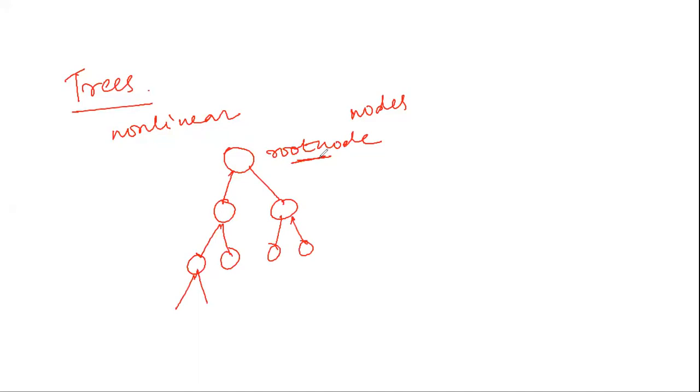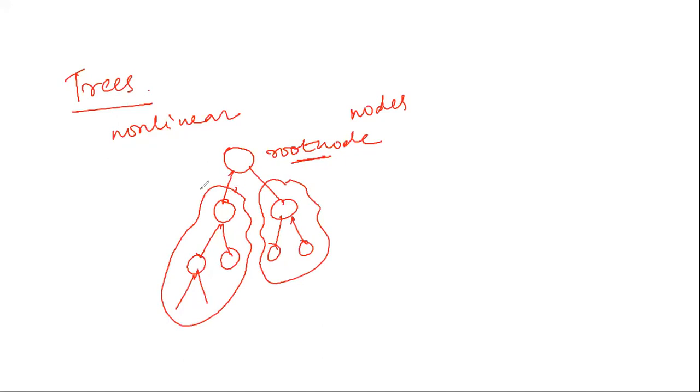This is known as the left subtree of the root, this is known as the right subtree of the root, and if my root node is null, this indicates that my tree is empty. I do not have any elements in my tree.